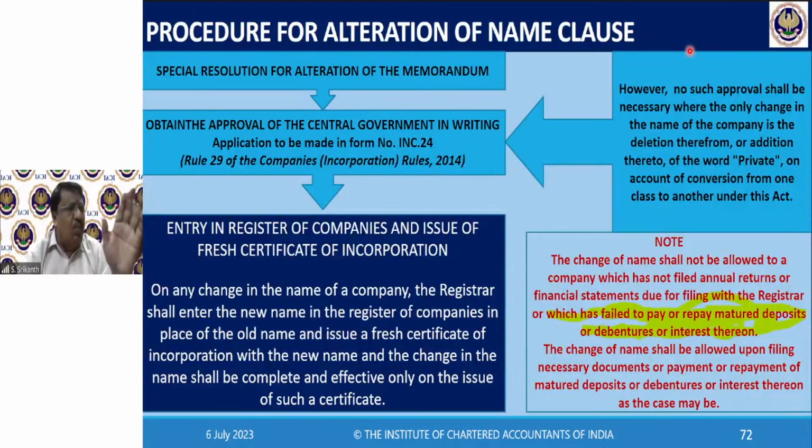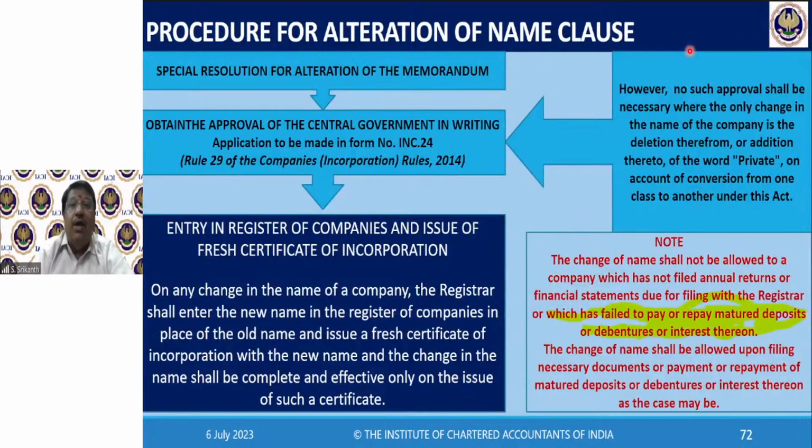So, you simply want to convert private to public, public to private, you simply go ahead and amend your articles, go ahead and do it. For that, you don't have to get any approval. Okay? No need for any approval for the change in the name.